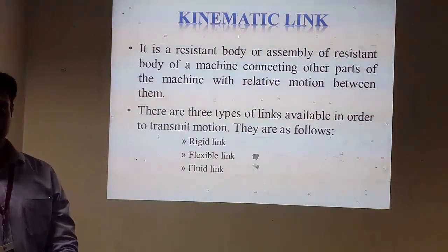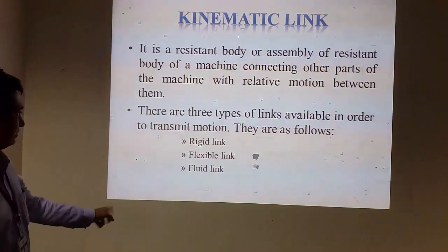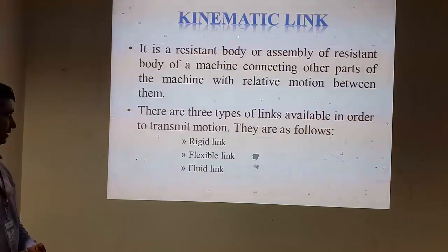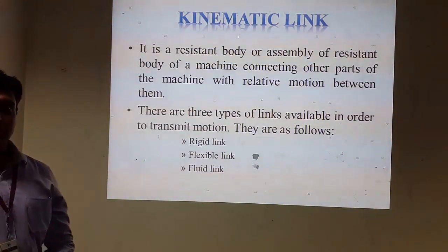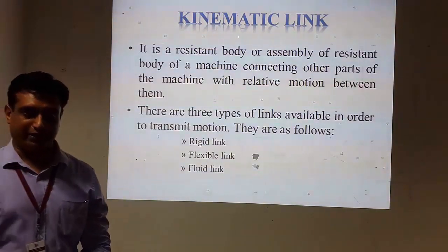We have seen the definition of link. There are three types of links. We can see it on the screen. First is rigid link, second one is flexible link, and third one is fluid link.